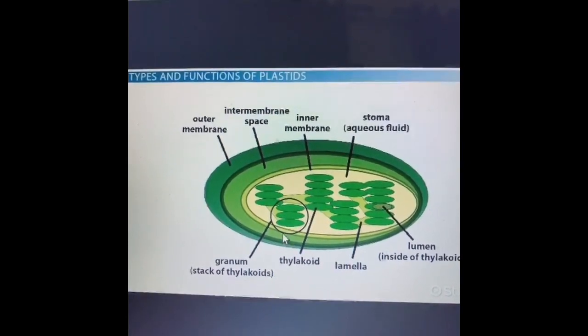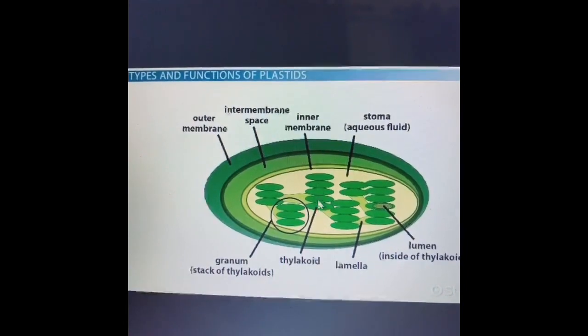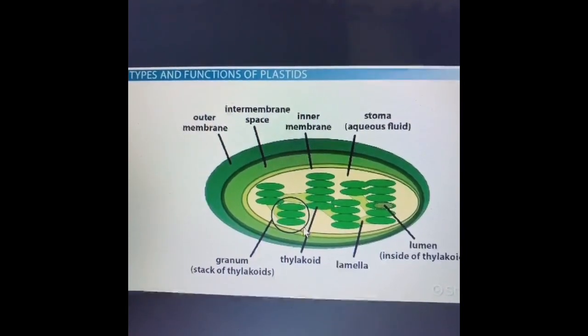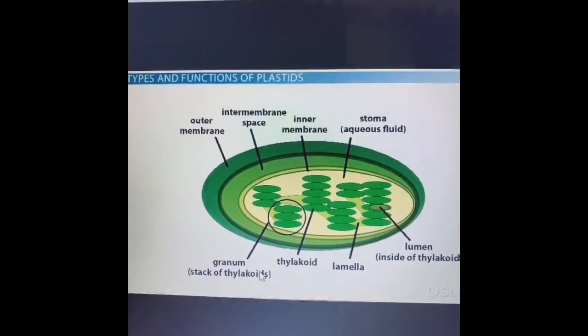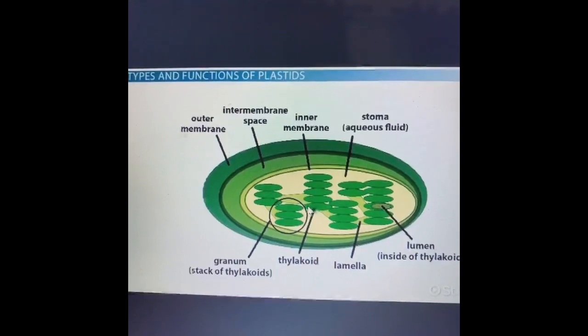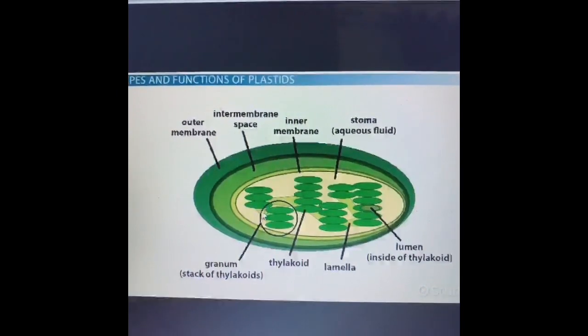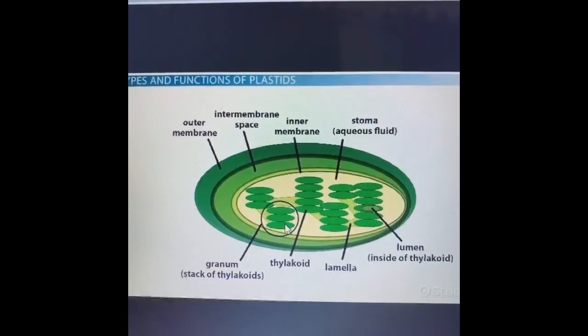call thylakoids. These thylakoids are stacked together and they are known as granum. Stacks of thylakoids are known as granum, and they are all interconnected. You see the light green shades over here, they are the connections of the stacks of thylakoids.